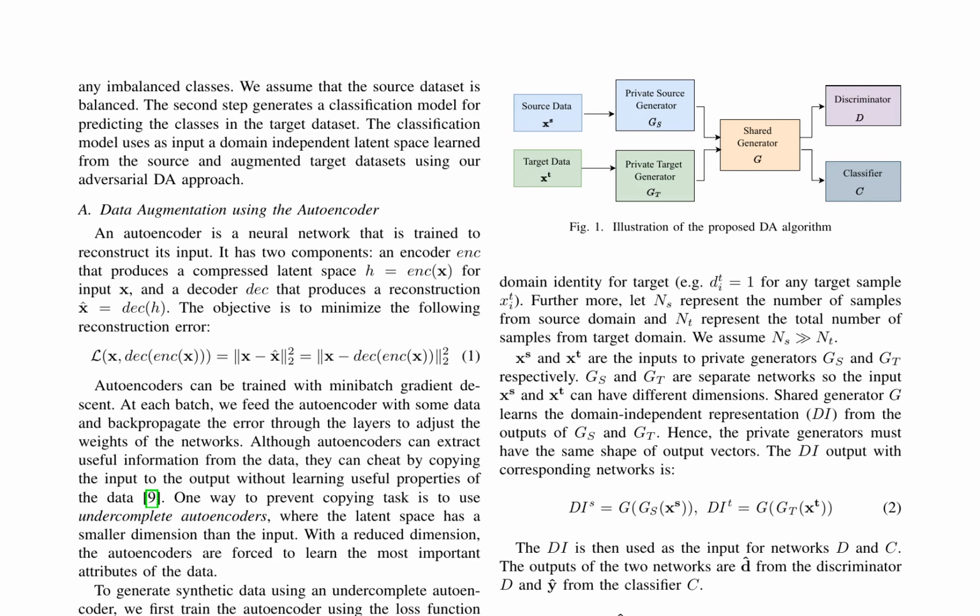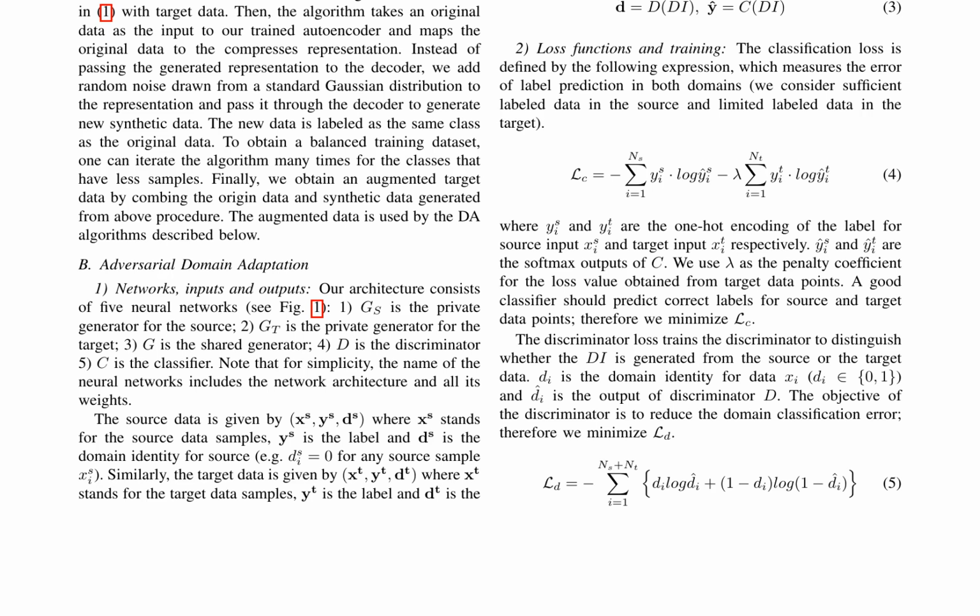The second step involves training a classification model using an adversarial domain adaptation approach. The architecture consists of 5 neural networks: private generators for the source and target domains, a shared generator, a discriminator, and a classifier. The private generators learn domain-specific representations, which are then passed through the shared generator to learn a domain-independent latent space representation. The discriminator is trained to distinguish between the source and target domains, while the classifier is trained to predict labels for both domains.